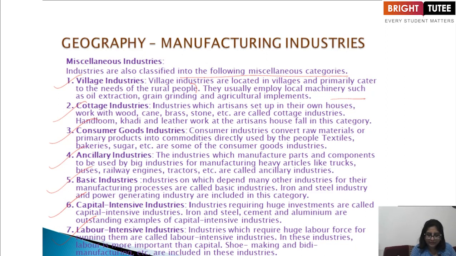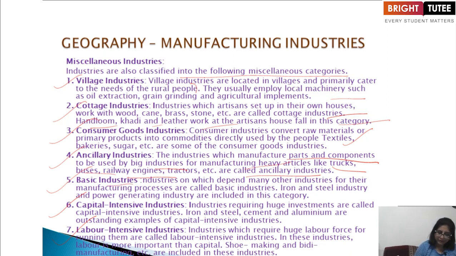Then the cottage industries. These are industries which artisans set up in their own houses, working with wood, cane, clay, stone, etc., and are called cottage industries. Handloom, khadi, leather work: artisans fall in this category. Then consumer goods industries convert raw material or primary products into commodities directly used by the people: textiles, bakeries, sugar, etc. And then ancillary industries are the industries which manufacture parts and components used by the big industries. These big industries manufacture heavy articles like trucks, buses, and railway engines.